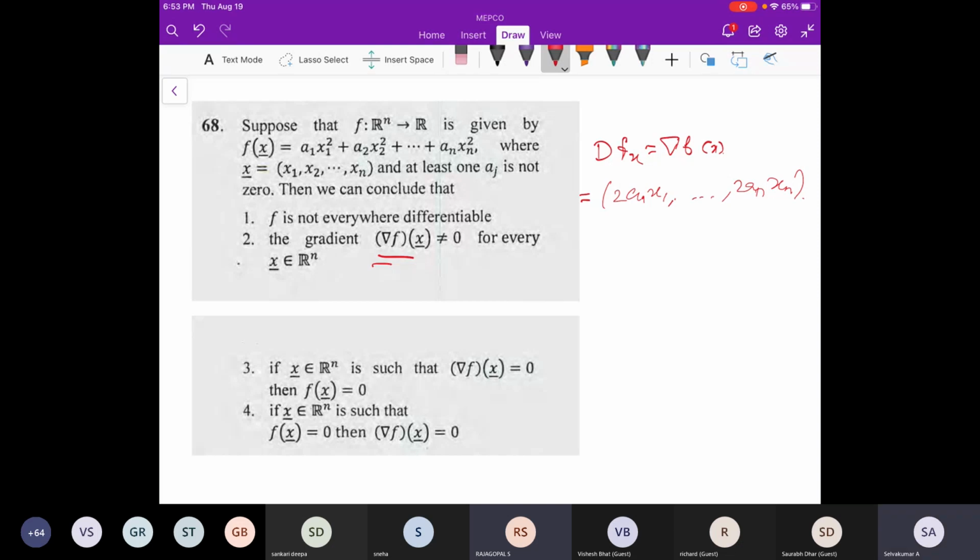Why it has to be connected component, you are asking? Yes, yes. We have proved already that a constant map is continuous, and for a constant map the derivative is 0. That we have proved, right? Yes, sir. So you have to use that fact, and also uniqueness. You try to use those things, you will get it.